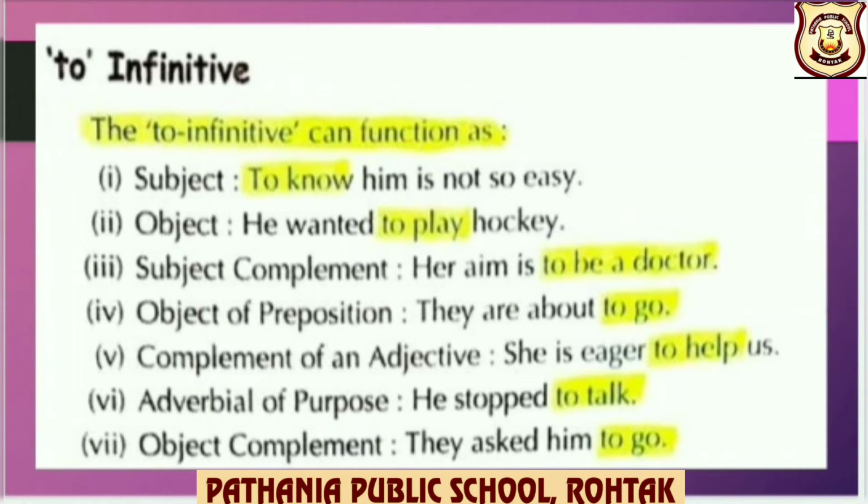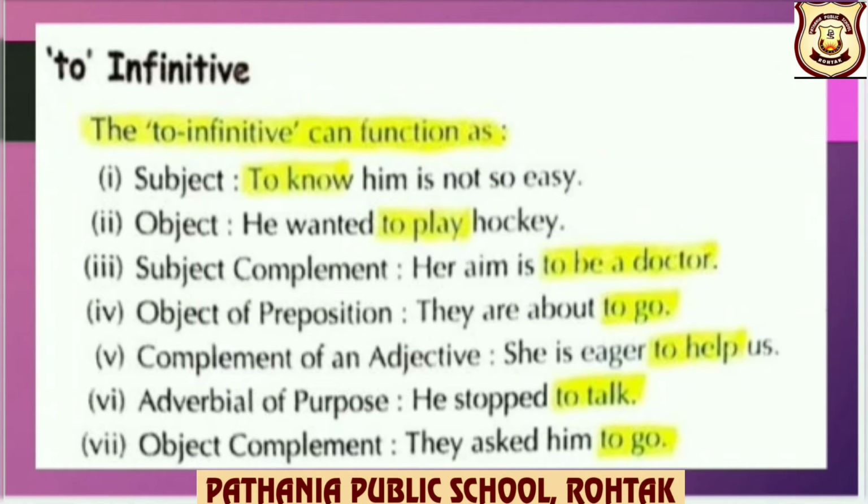Subject complement. Her aim is to be a doctor. So as I have discussed, children, complement means which is used to complete the expression here. So if it is used to complete the expression of a subject, then it is subject complement. Object of preposition.